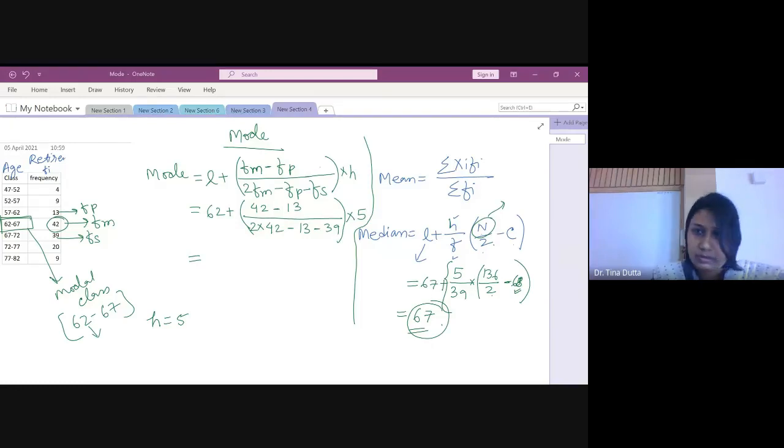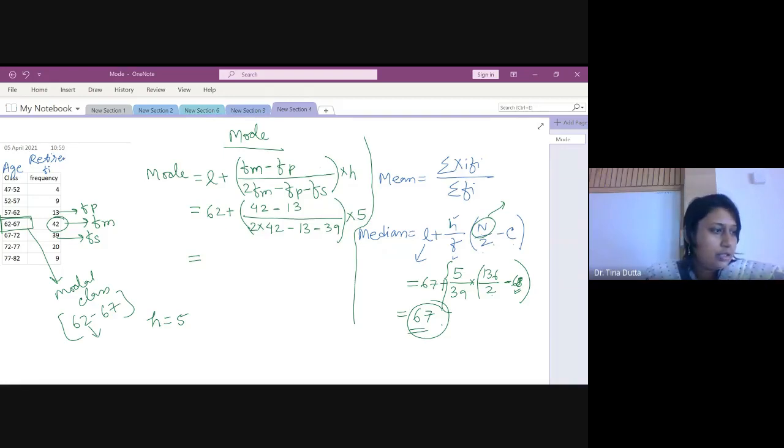H is 5. Has anybody got the value of mode? 42 minus 13 divided by 2 into 42 minus 13 minus 39 whole multiplied by 5.